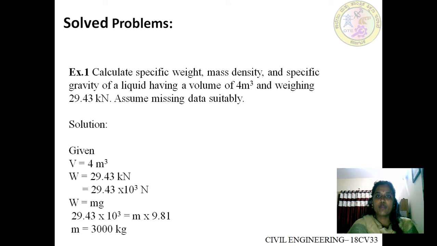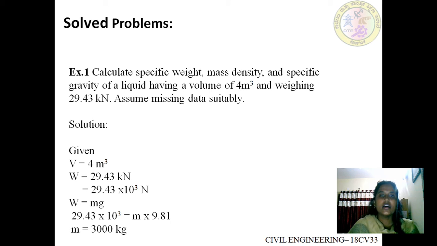So there is one problem on the properties of the fluid. I'll read out the problem. Calculate specific weight, mass density and specific gravity of the liquid having a volume of 4 meter cube and weight 29.43 kilonewton. Assume missing data suitably.